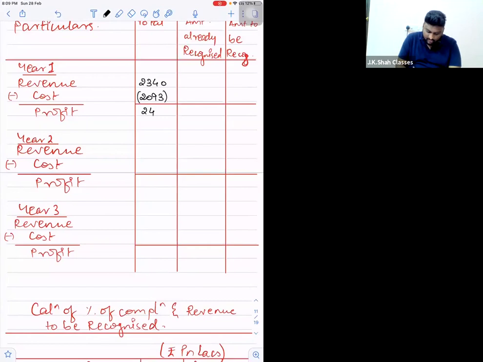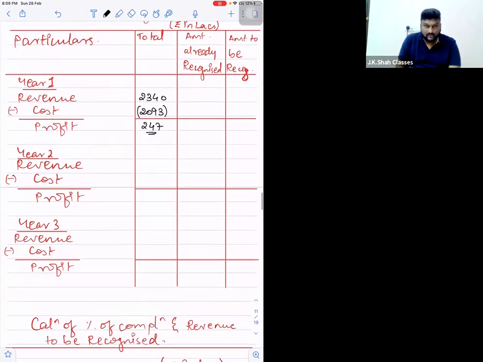So we have a profit of 247. Can I say amount already recognized will be dash because this is the first year, so no accumulation will come. So directly in the final column also 2340 revenue, 2093 cost, 247 profit will be recorded.